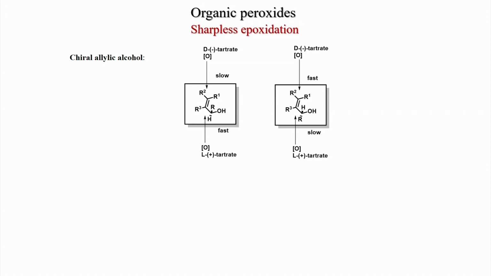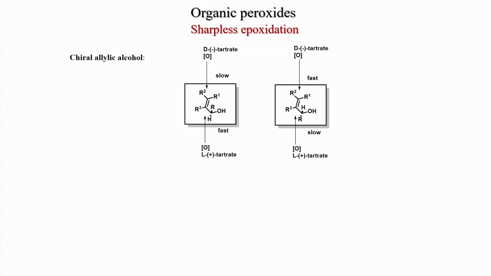Now, suppose in this case the top face is blocked by R. As we know, if we keep CHOH in the down right side, then minus tartarate reacts only from the top face. Minus tartarate reaction on this one will be slow, because the top face is blocked, and minus tartarate under this orientation can react only from the top face.